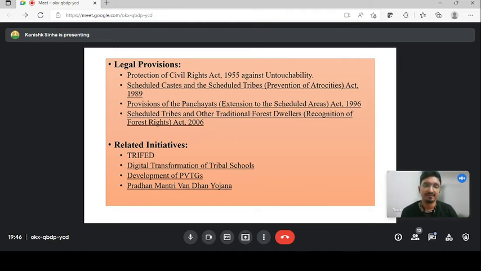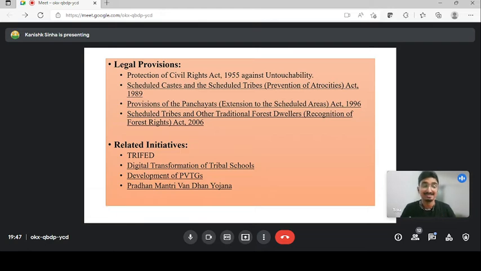You have Pradhan Mantri Vandhan Yojana, development of the particularly vulnerable tribal groups. As of now, how many particularly vulnerable tribal groups are there in the country? Anyone? Then the digital transformation of the tribal schools. So we have a lot of tribal schools in our country, so the digital transformation of the tribal schools is there. Anyone, guys? How many particularly vulnerable tribal groups? I could have Googled in this much time. So these are the initiatives, these are the legal provisions. This is all about the topic.